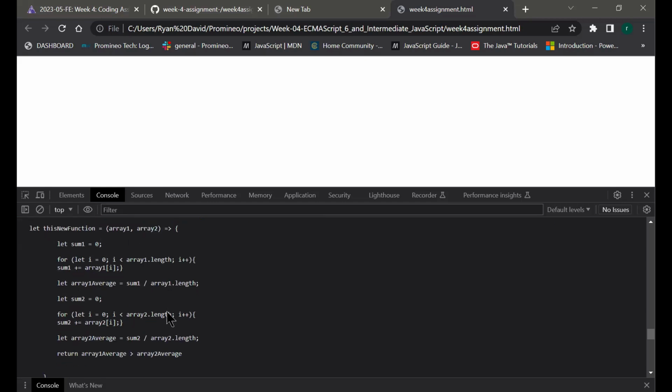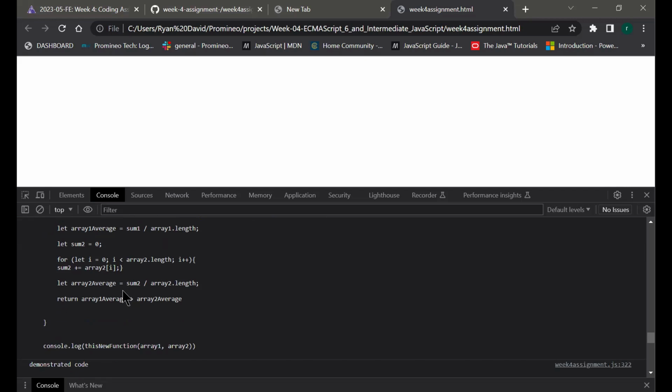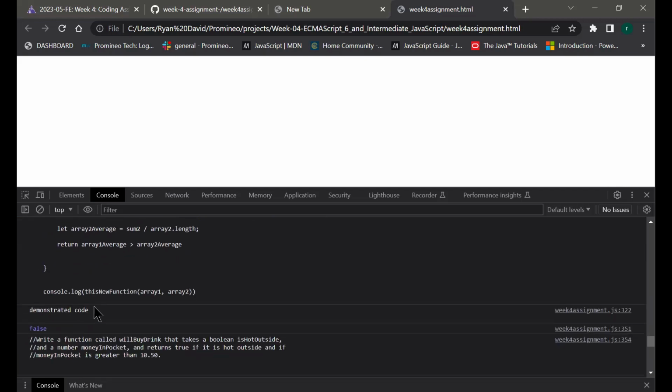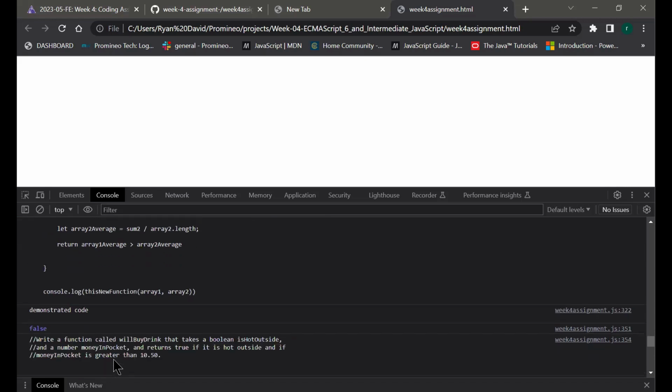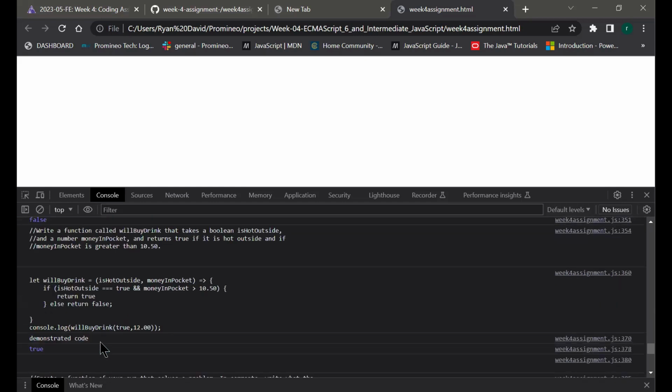Again, a new function. And so we basically did the same thing as we were doing before, but now we're doing it twice, and then returning the array average if array one was greater than array two. And again, I think it would come back as true if it was greater, but it was not, so it's false. And I think that's how we set that up.